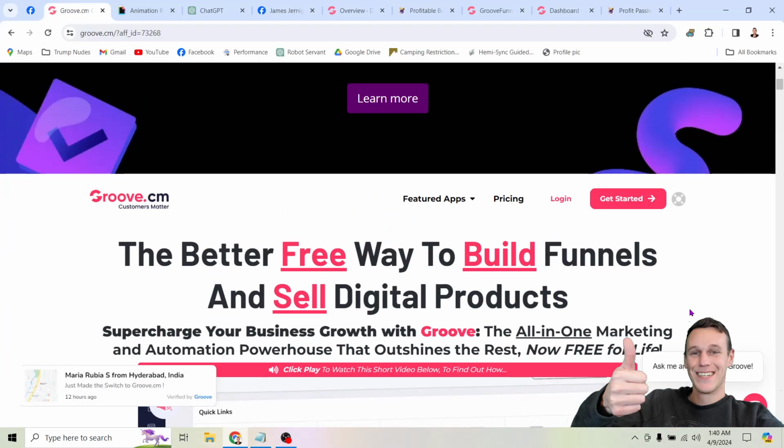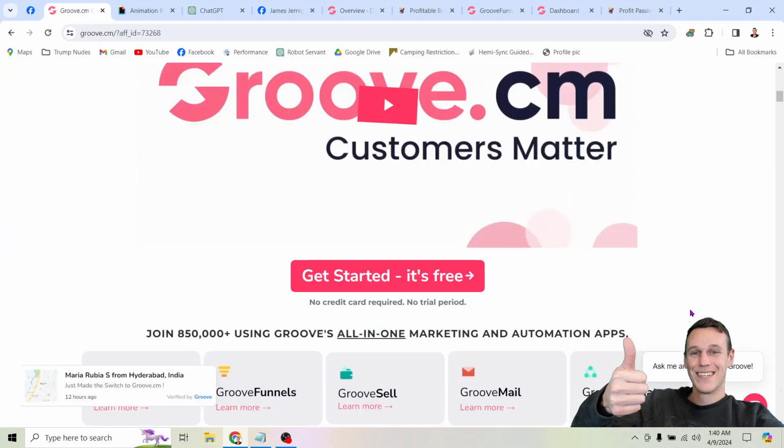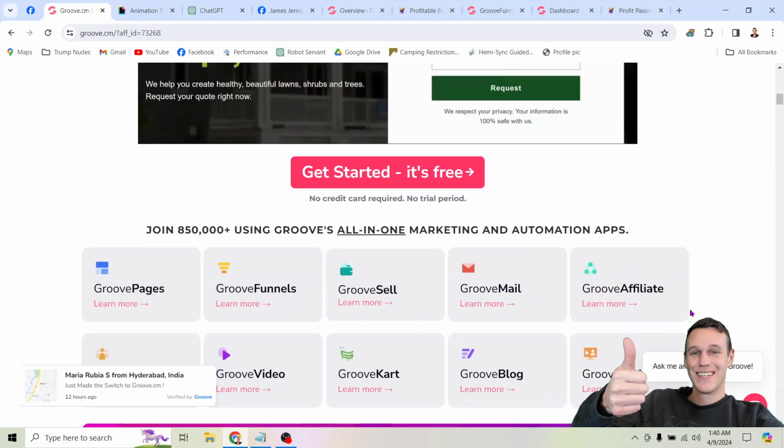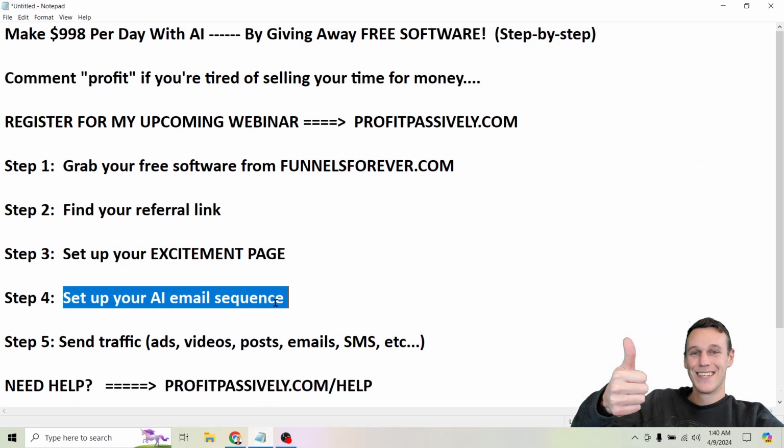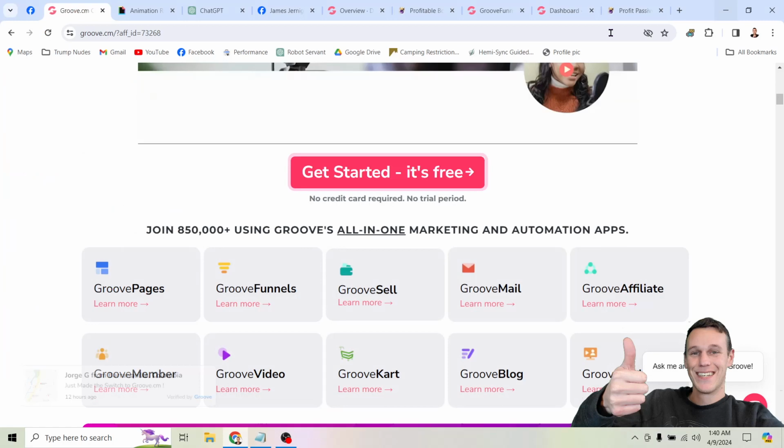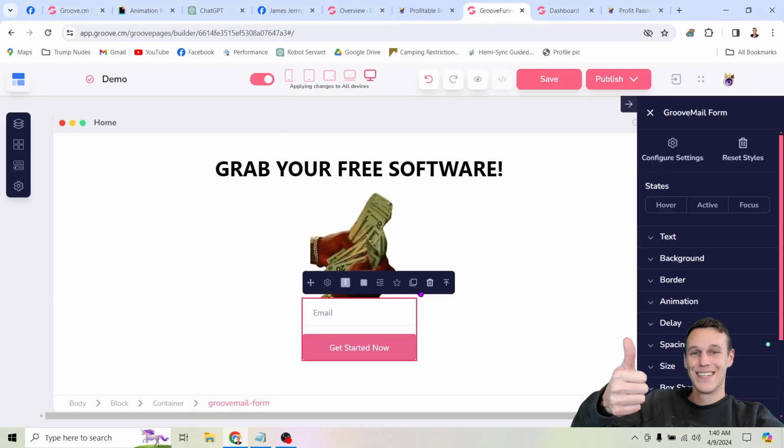page and they decide, you know what, not today, I don't want free software today, and they don't end up grabbing this free deal, well, that's okay, because now we are going to have AI email them every day or every other day until they either grab their free account or unsubscribe from our list. So that's what I want to show you how to do next. Like I said, I want to show you this entire process step by step.